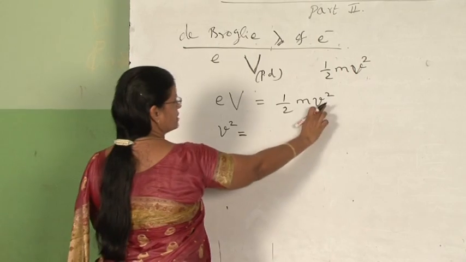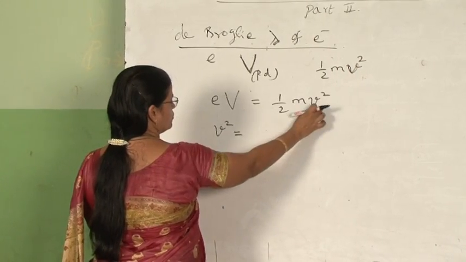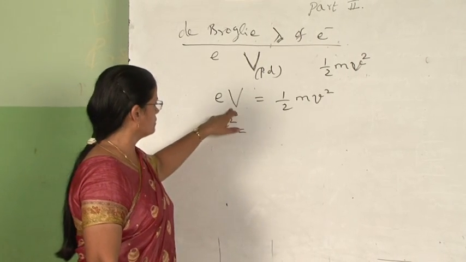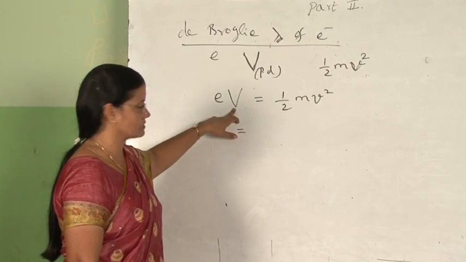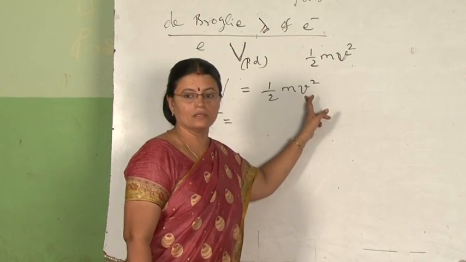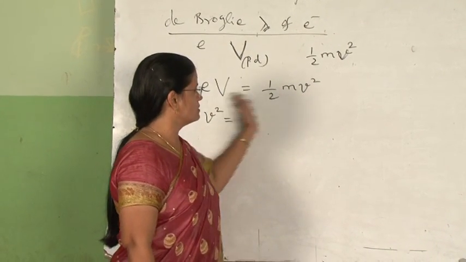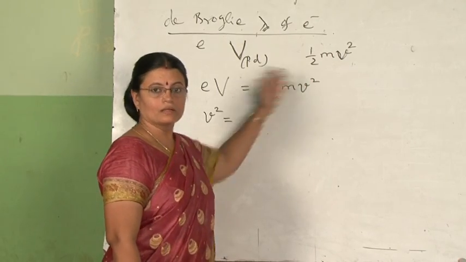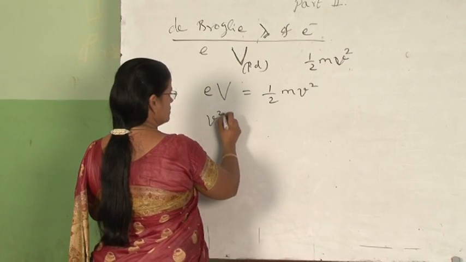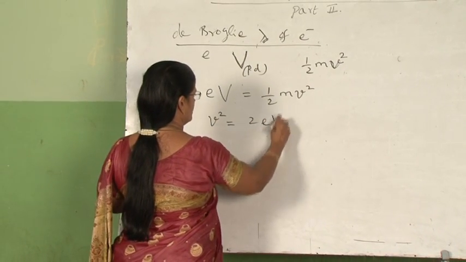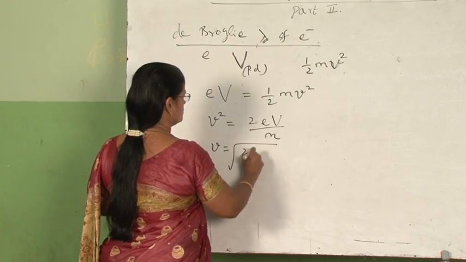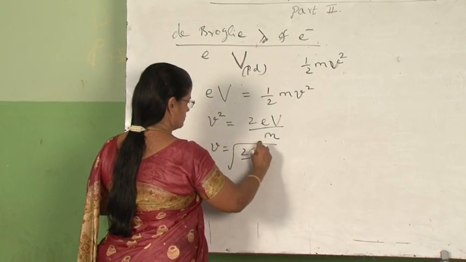So, we have to clearly mention the difference here, that is when you write an equation involving two V's, one you write with the capital V representing the accelerating potential, another with small letter v to represent the velocity. If you write them the same, by mistake you may cancel these two. So, that should not happen. So, please be careful while writing these symbols. So, v square will be equal to 2 eV upon m. So, what is v from here? Under root 2 eV upon m.